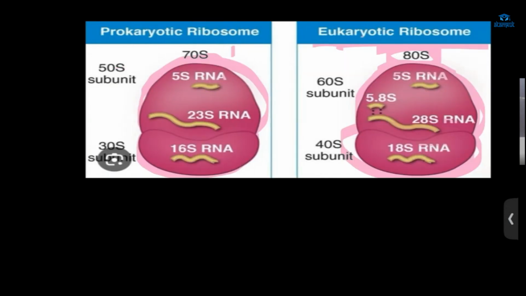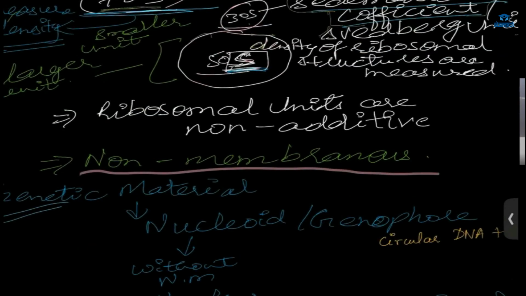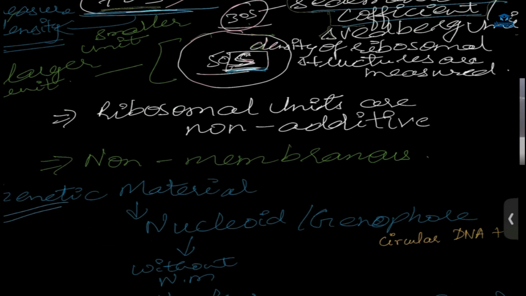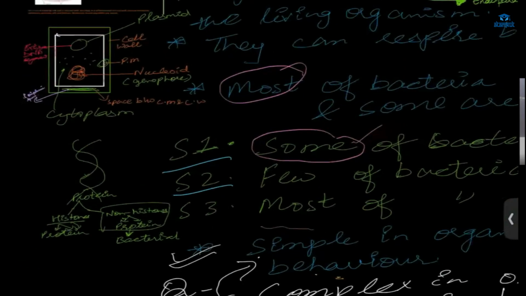In the prokaryote, which type of ribosome do we have? 70S ribosome. What does ribosome do? It helps in synthesis of protein. And ribosome is non-membranous. It doesn't have any membrane. That's why it is present in bacteria, because it is given that membrane bound cell organelles are not present. All others are membrane bound. Only the ribosomes are non-membrane bound. We have seen all the cell organelles.